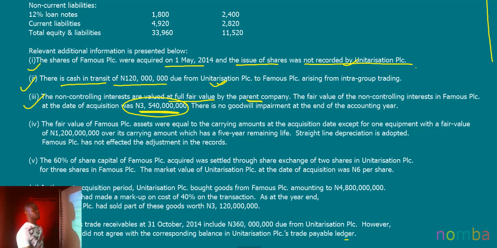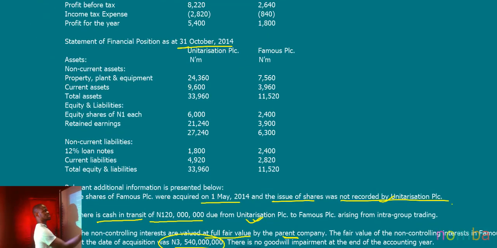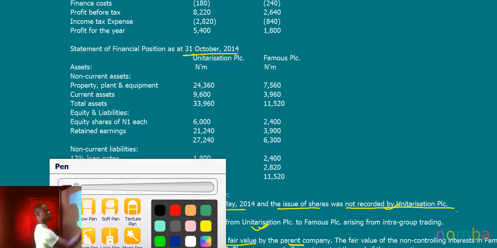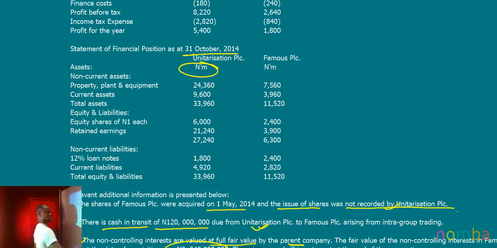I want to advise you to start writing this in full in your workings. You might get confused. So what I advise you to do is the way the statements are presented. You see that the statement is presented in millions, and all these figures are summarized. That's how you should present it in your solution also. It makes things easy for you.